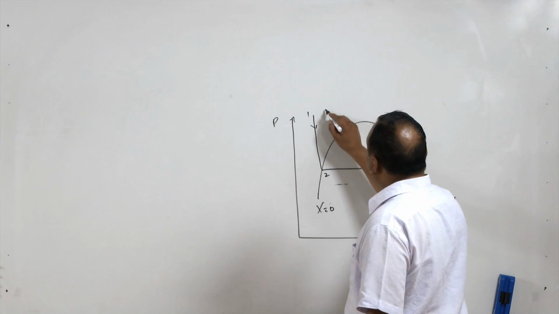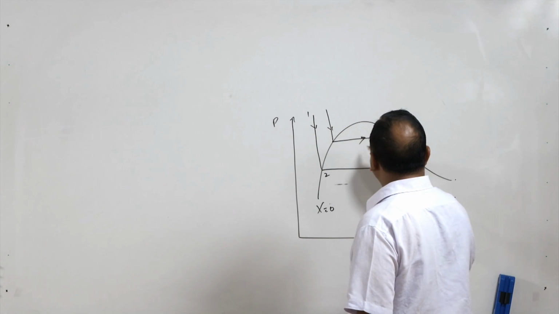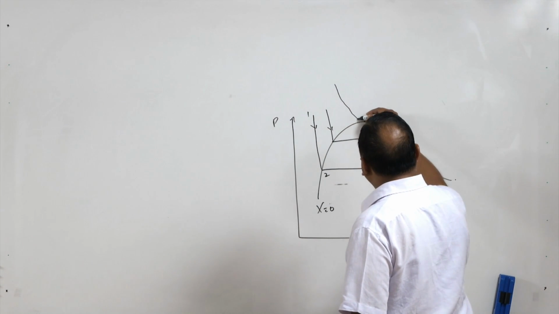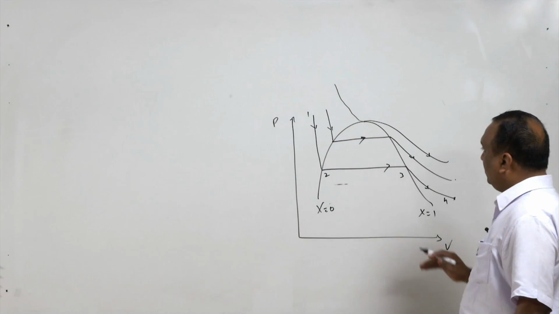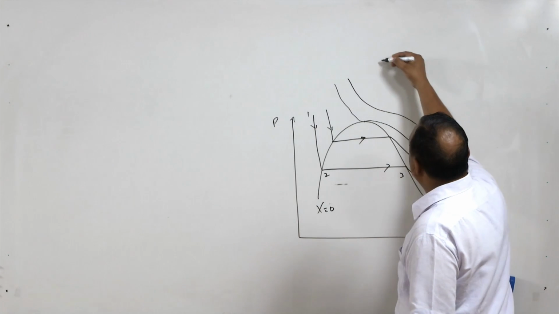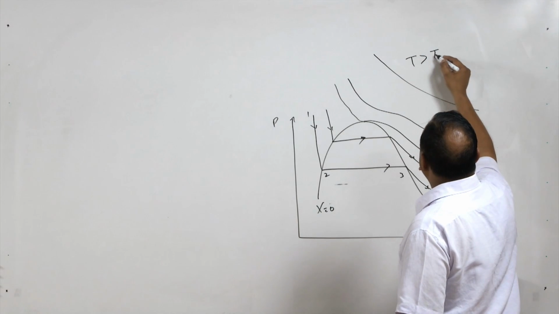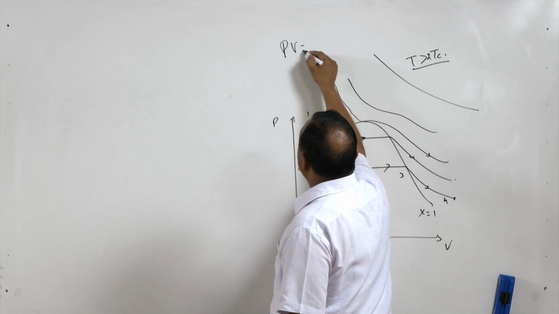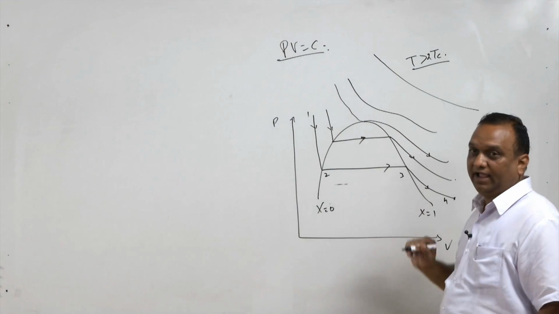When we keep on increasing the pressure, this constant temperature line will also keep on shifting. At the critical temperature, the curve becomes almost horizontal, and then we get a curve like this. As we move far away from the critical temperature, the curve has this nature, and when the temperature is greater than 2 times the critical temperature, it follows the law PV equal to C, that is, the product of pressure and volume is constant, as in the case of a gas.